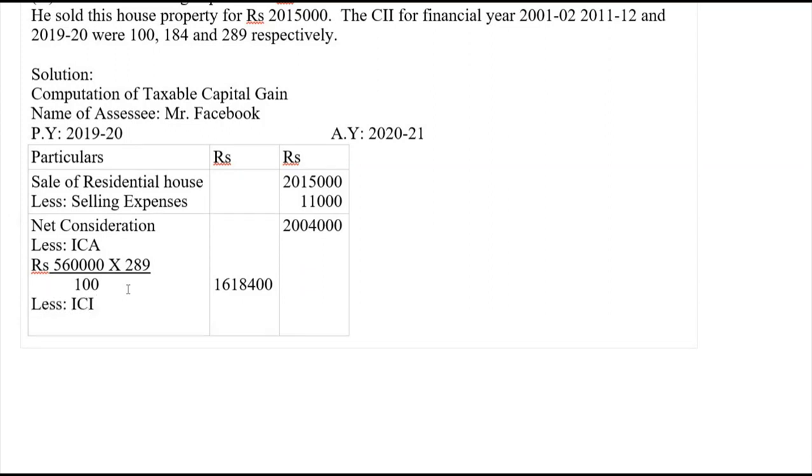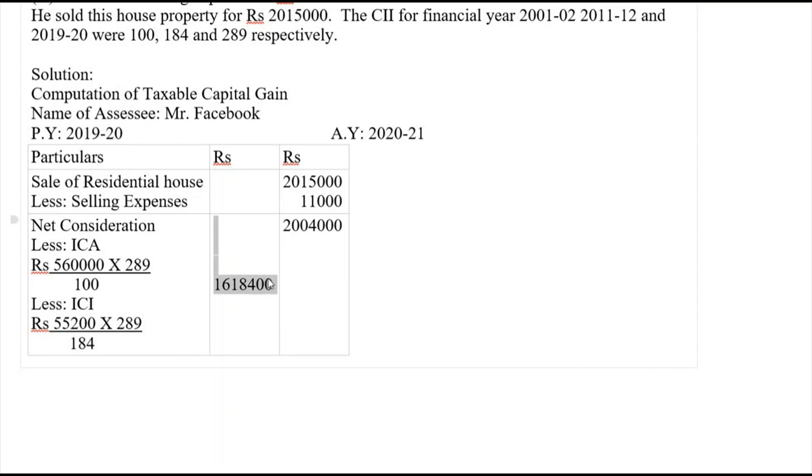So now we should also deduct ICI, that is indexed cost of improvement, rupees 55,200 multiplied by 289, divided by the CII for the year 2011-12, which is given in the problem as 184.